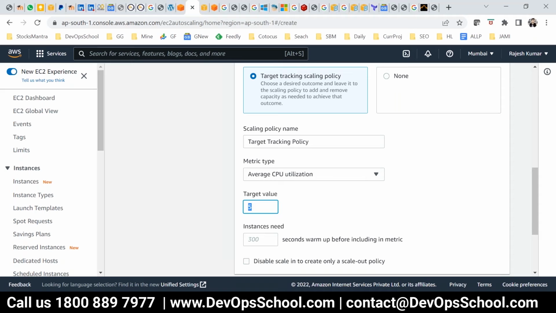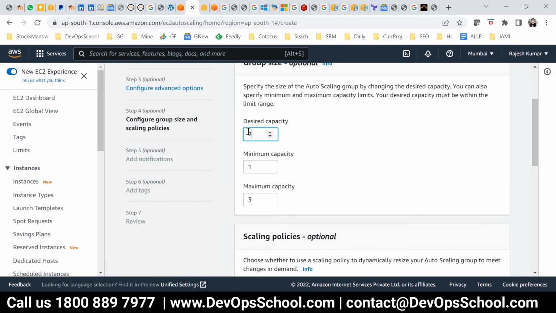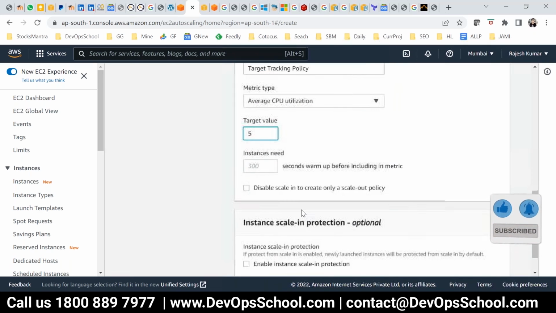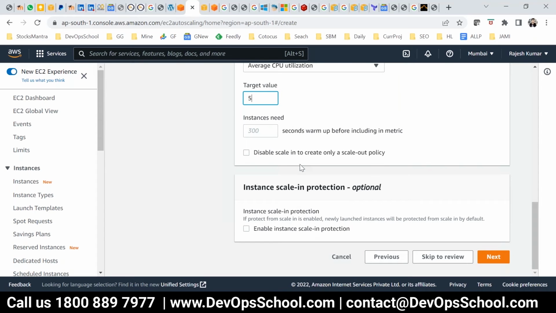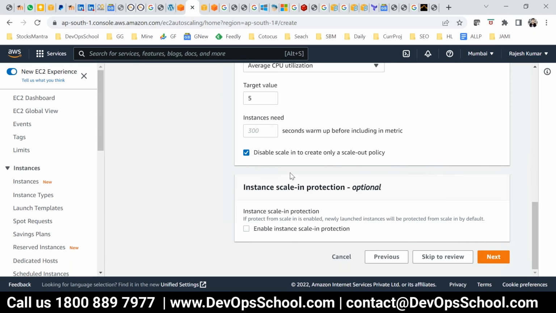Are you understanding my points? All of you? Yes. So you should not keep it like that. It should be somewhere close to 70%. What I'm trying to say is, begin with desired capacity 2, minimum capacity 2, maximum 3. And the rule is, if the average utilization of CPU is more than 5%, which is worse, you should not set this up other than for the demo, then do that. And if you want to reduce also, see, this is scale out processing, and this you want to reduce, you can do that with scale in policies.